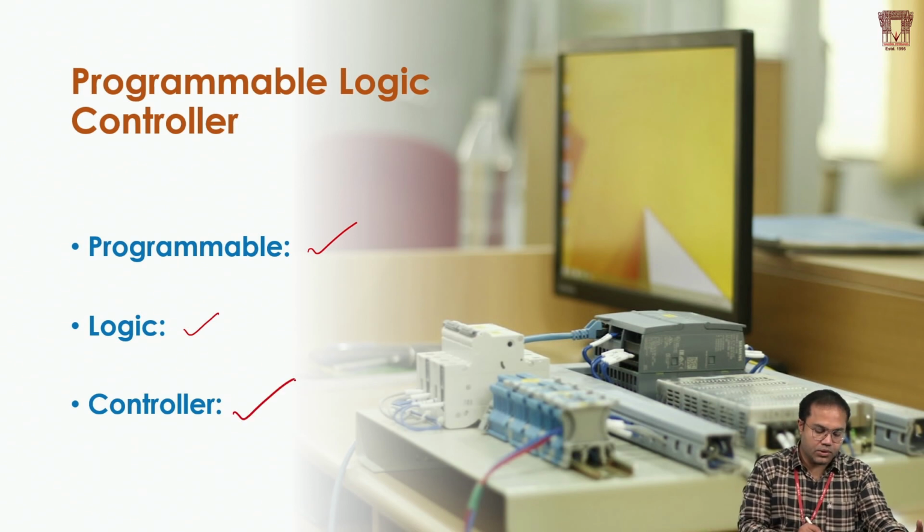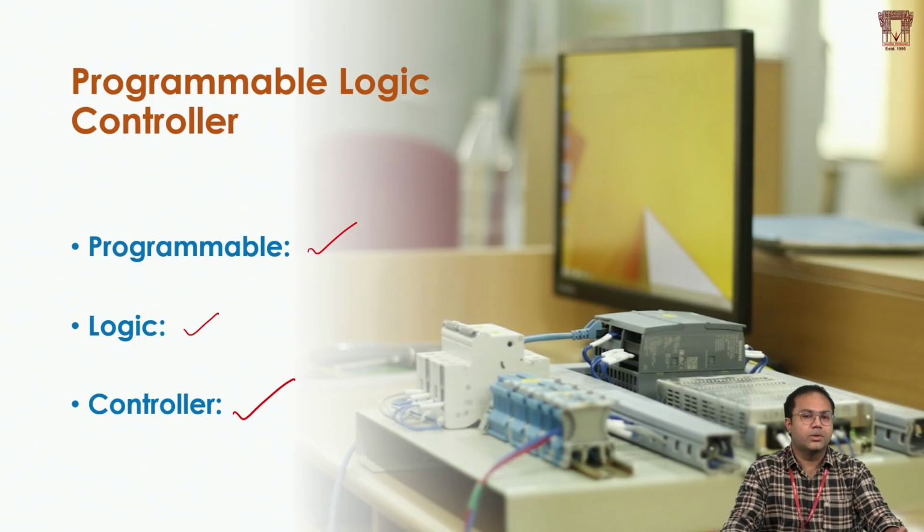Next comes the controller. The controller is a main component responsible for your process automation. All the automation things can be controlled and managed by the controller. In the PLC, your thought, your idea, your reasoning can be implemented by a set of instructions, which is a program. Based on this program, the controller will execute and perform all the tasks for you. So altogether the name is PLC, programmable logic controller.